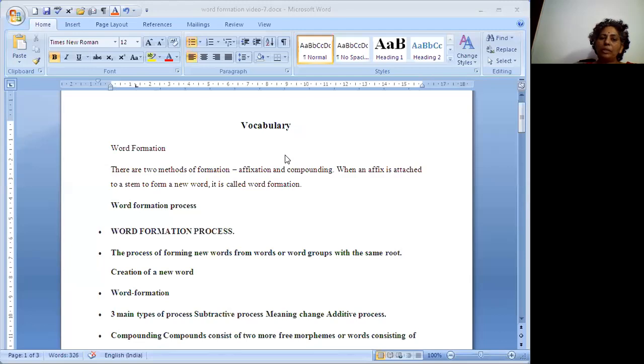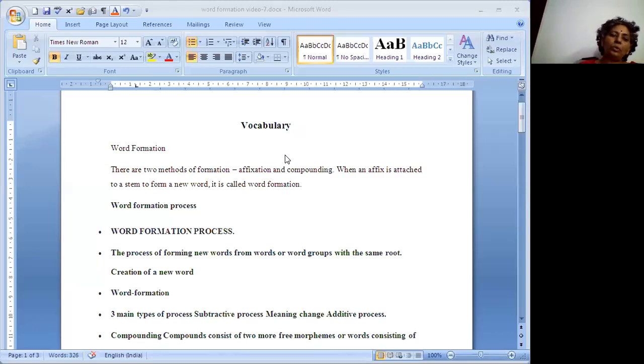Welcome to our session. Today's session is on word formation. Why do we require word formation? When do we use word formation? Is there any other special method for word formation? All these points we are going to discuss in today's session.